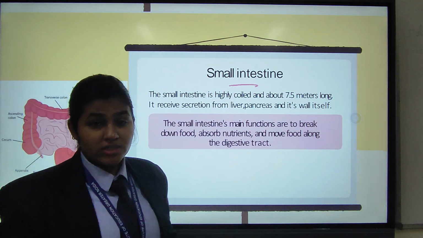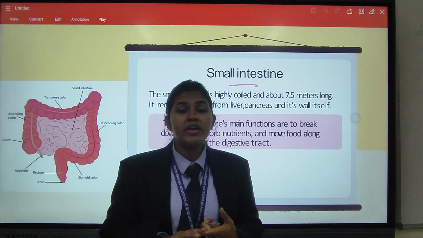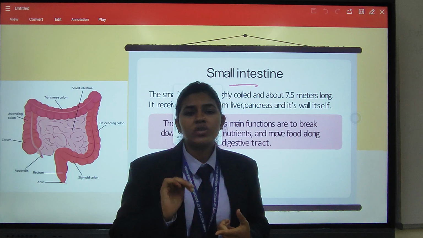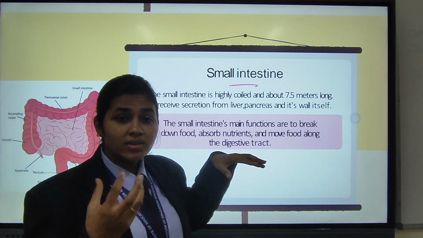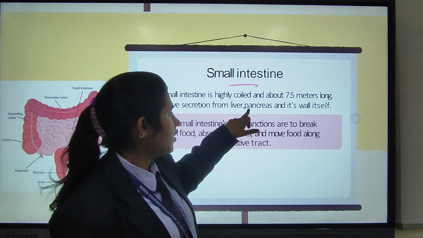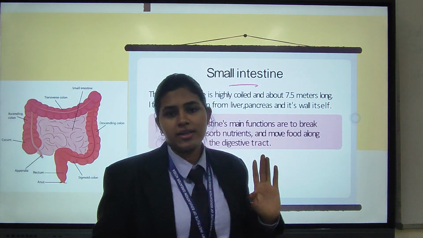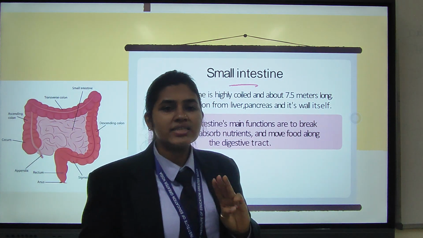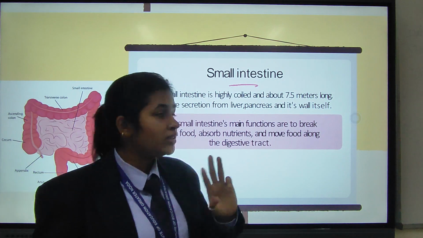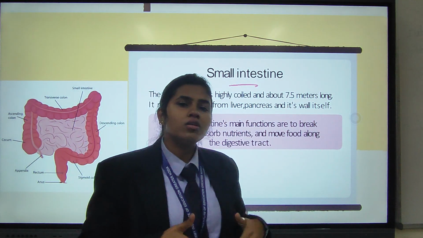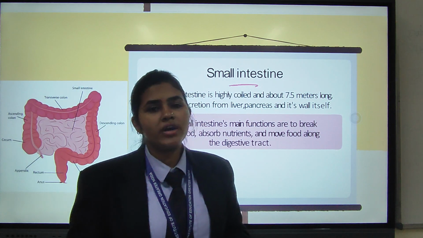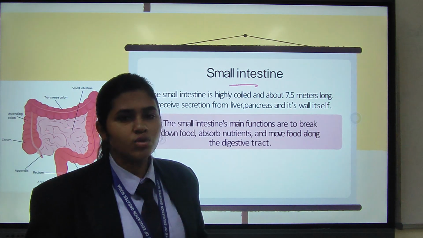The small intestine receives secretions from three sources. It receives secretions from the liver, the pancreas, and the wall itself. So the small intestine gets secretions in three ways: one is from the liver, the second is from the pancreas, and the third is the wall of the small intestine itself, which secretes various digestive juices.